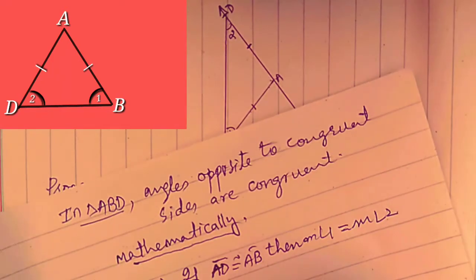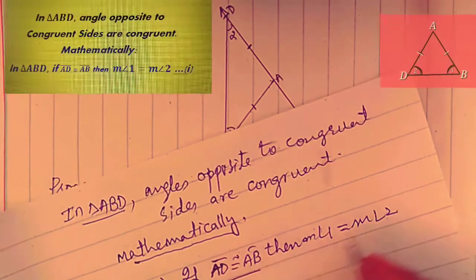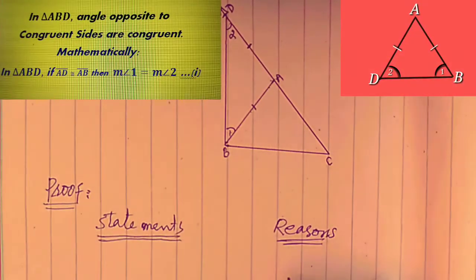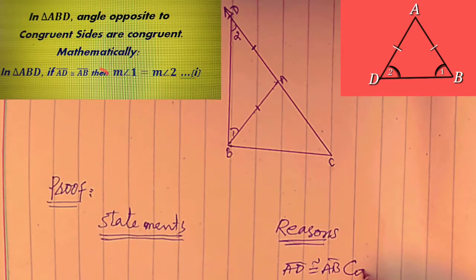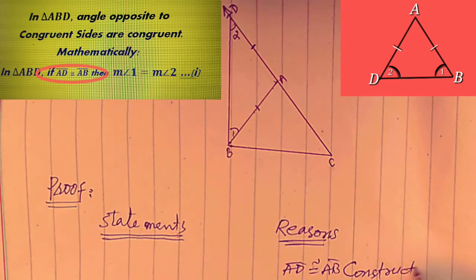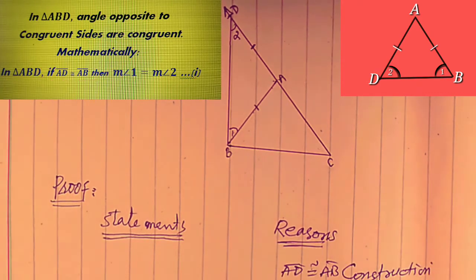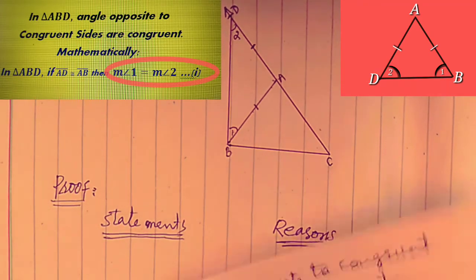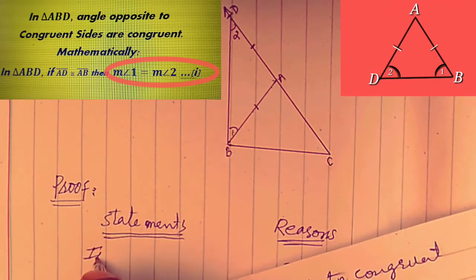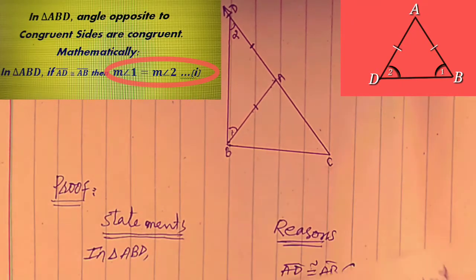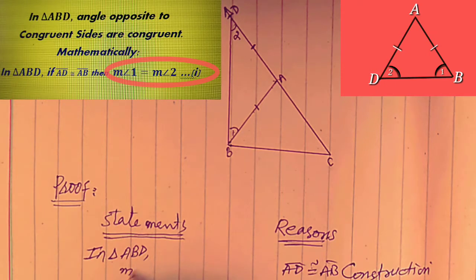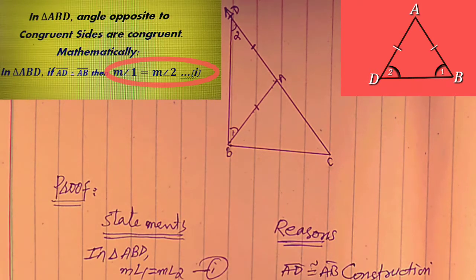In this equation, AD congruent AB is the construction, while measure angle 1 is equal to measure angle 2 is the statement in triangle ABD, which is equation 1.